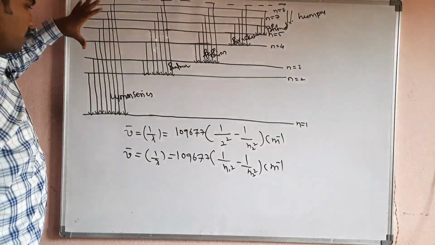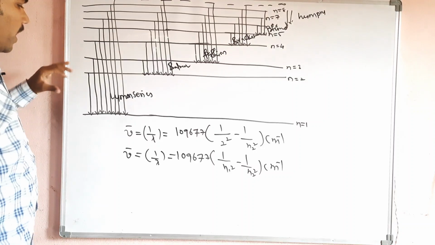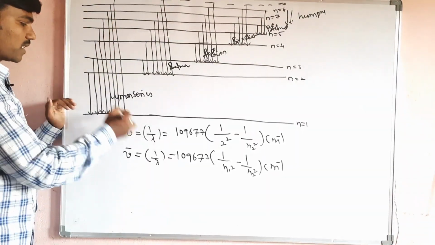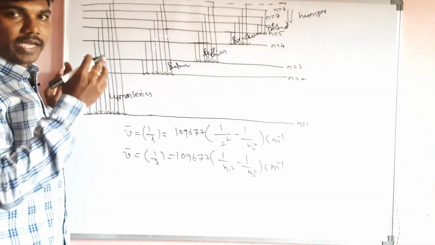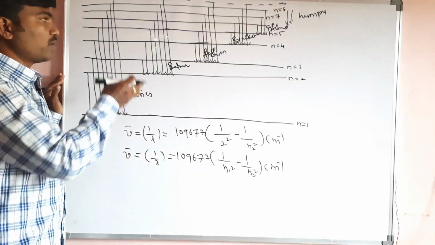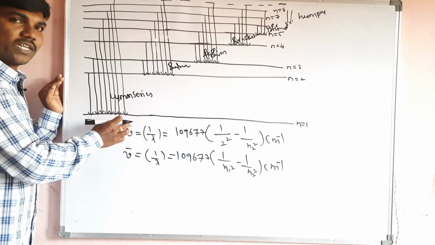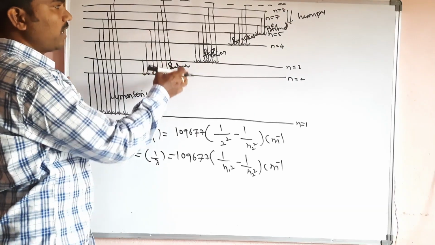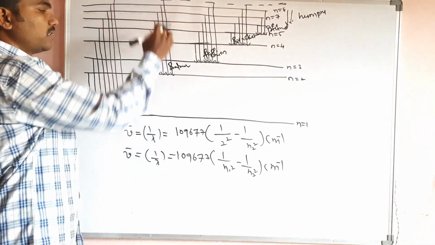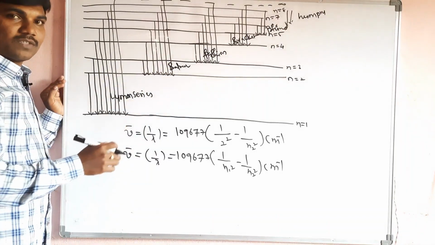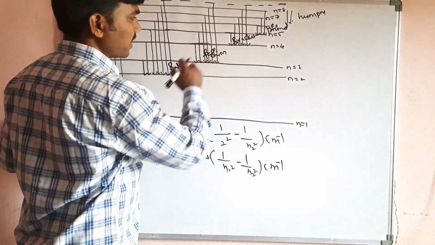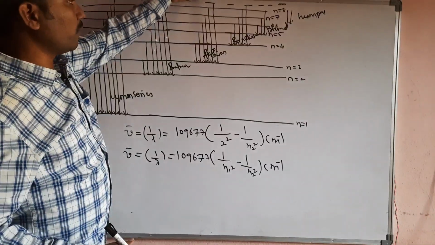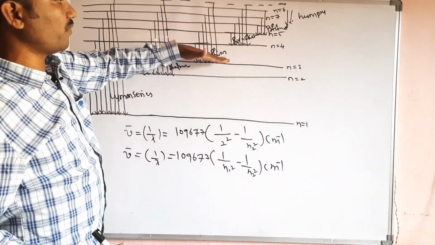Now we are going to discuss the series one by one and how to define each. When hydrogen atoms move from a higher energy level to the first energy level, the Lyman series will appear. In the case of the Balmer series, when hydrogen atoms move from a high energy level to the second energy level, the Balmer series will appear. How can the Paschen series be defined? When a hydrogen atom moves from a high energy level to the third energy level, the Paschen series will come.